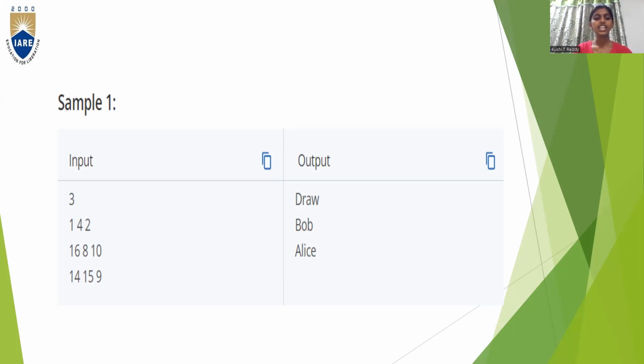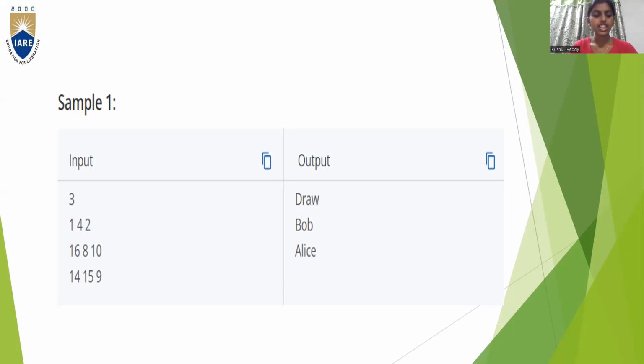In the second test case, A is equal to 16, B is equal to 8, and C is equal to 10. So B is less. So B is the hardest problem. When B is the hardest problem, then you have to print Bob. So Bob is being printed.